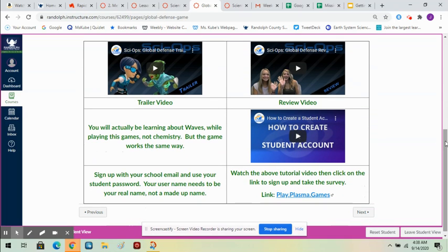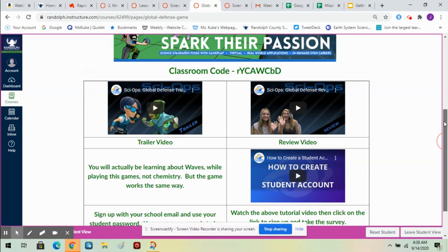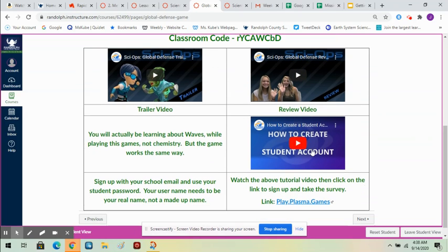What you need to do, though, see this classroom code right here? You need to watch this tutorial, how to create a student account. It'll walk you through every step that you need to do to create your student account. Once you've watched that tutorial video, click on this link here and it'll take you to Play Plasma Games. And then you're going to sign in. When you sign in, use your school email and your student password. That way you won't forget.